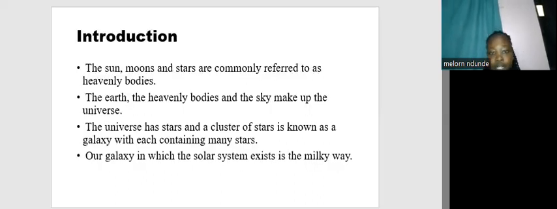So the sun, moons, and stars are commonly referred to as heavenly bodies. The earth, the heavenly bodies, and the sky make up the universe. Also, the universe has stars, and a cluster of stars is known as a galaxy, each containing many stars. And our galaxy, in which the solar system exists, is the Milky Way. So those are basic terms that you should know.